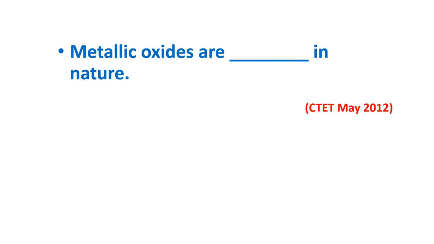Metallic oxides are dash in nature: neutral, acidic, basic, amphoteric. About non-metallic oxides we have discussed. Now they are asking for metallic oxides. Metallic oxides are basic in nature.